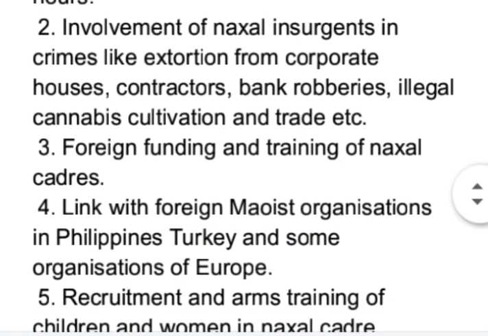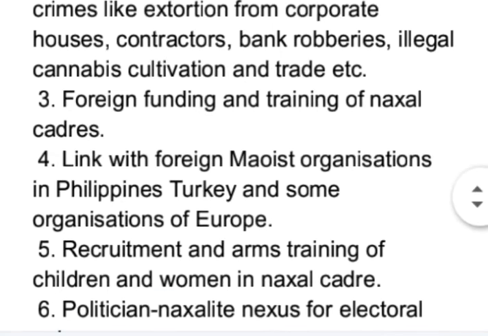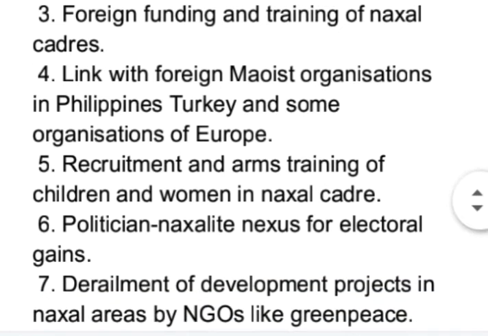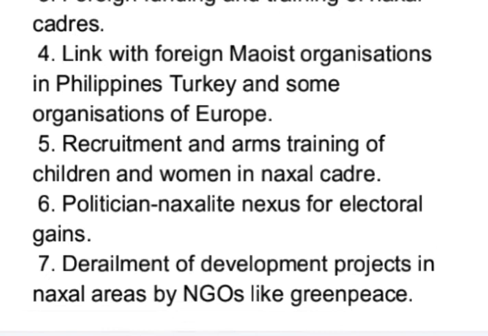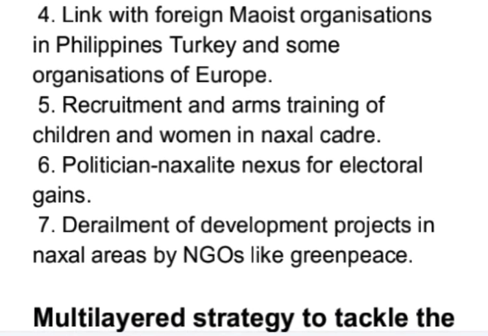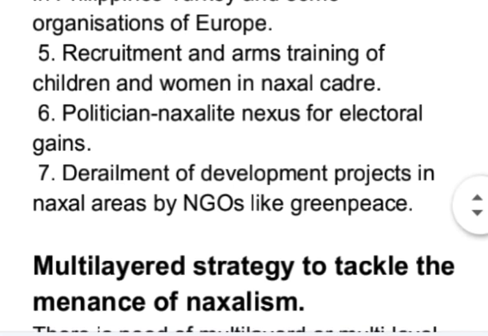Next is foreign funding and training of Naxal cadres. Naxals have link with the foreign Maoist organizations in Philippines, Turkey, and some organizations of Europe. Next, there is recruitment and arms training of children and women in Naxal cadre. There is politician Naxalite nexus for electoral gains, and there is derailment of development projects in Naxal areas by NGOs like Greenpeace.